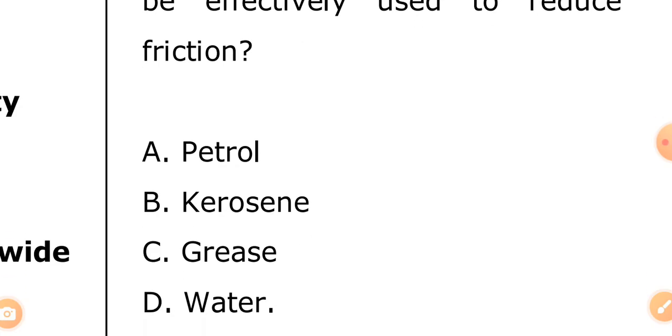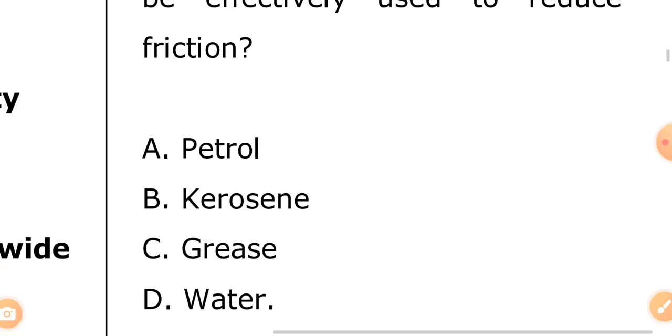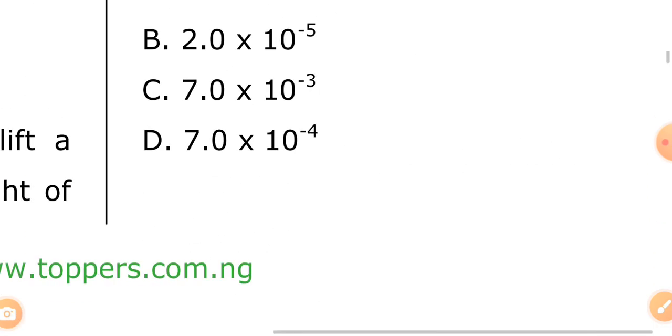A, petrol. B, kerosene. C, grease. D, water. This is very simple, from your normal life experience. I will not tell you the answer to question 13. Just go over to the comments and tell me what you think is the answer to question number 13.